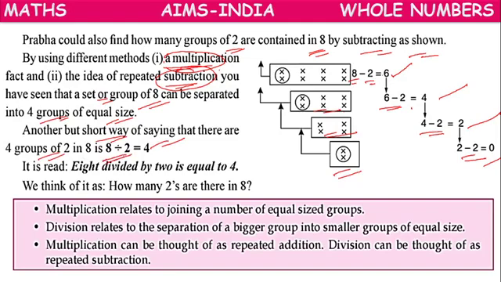So 8 divided by 2 equals 4. It is read as 8 divided by 2 is equal to 4. So how many 2's are there in 8 means we have to divide 8 by 2. 2 fours are 8, so that means there will be 4 groups.